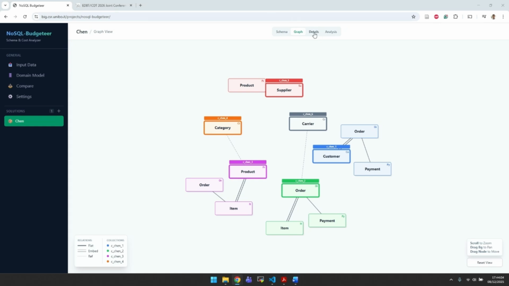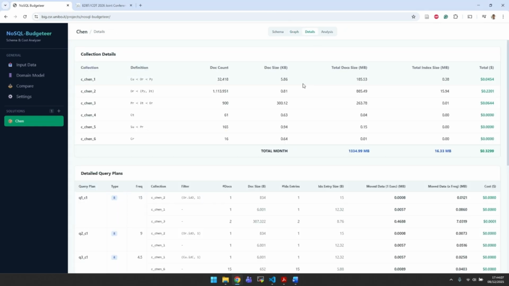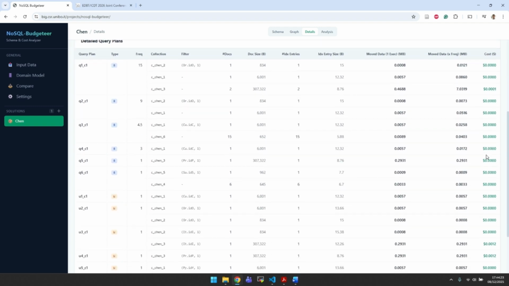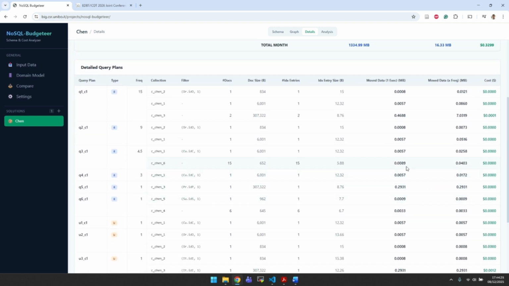If we go in this details view, we can see some statistics computed by the cost model in terms of the storage occupation of each collection, both for the documents and for the indexes, which are then aggregated and converted into monetary costs, and the same for the query plans, each of which may include multiple accesses to different collections where the join is assumed to be done on the application side.